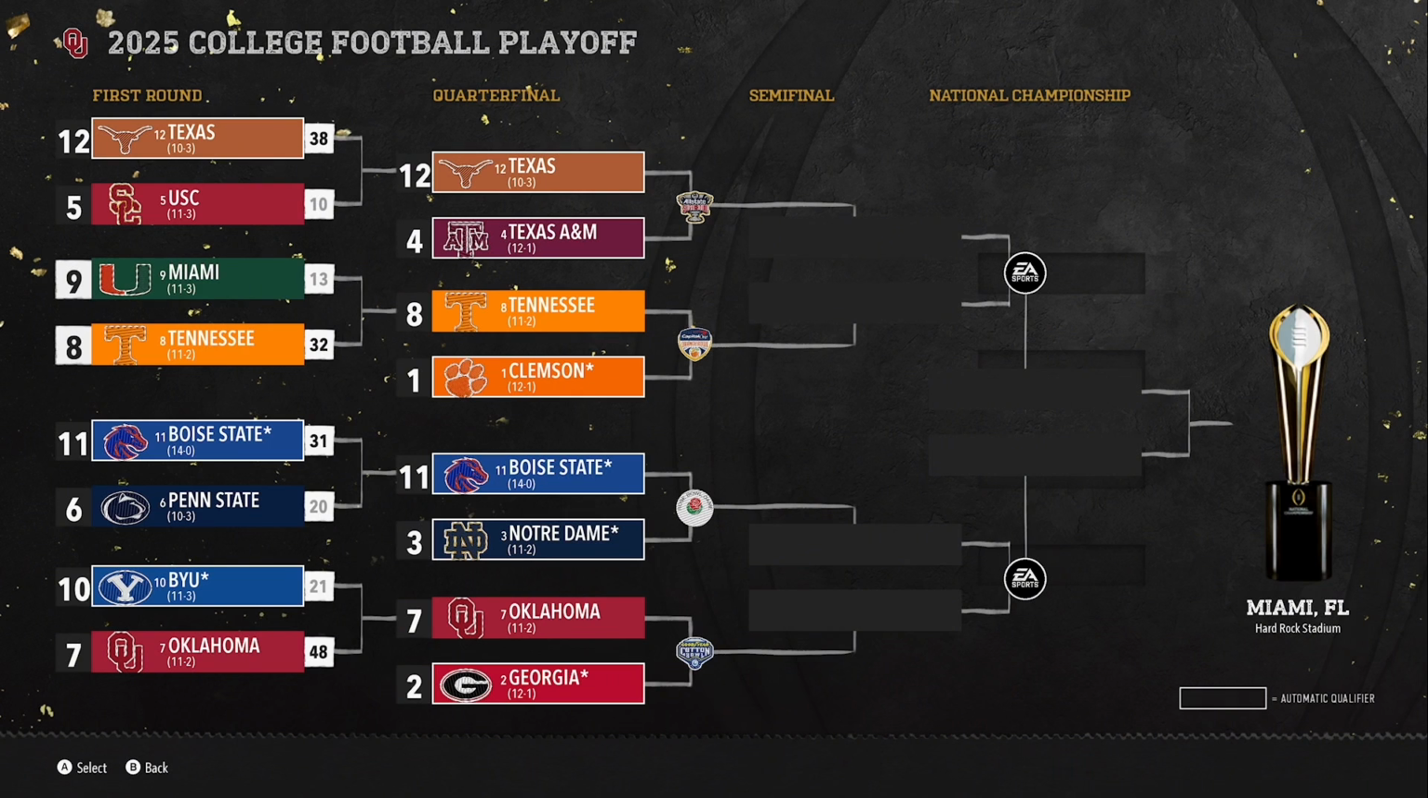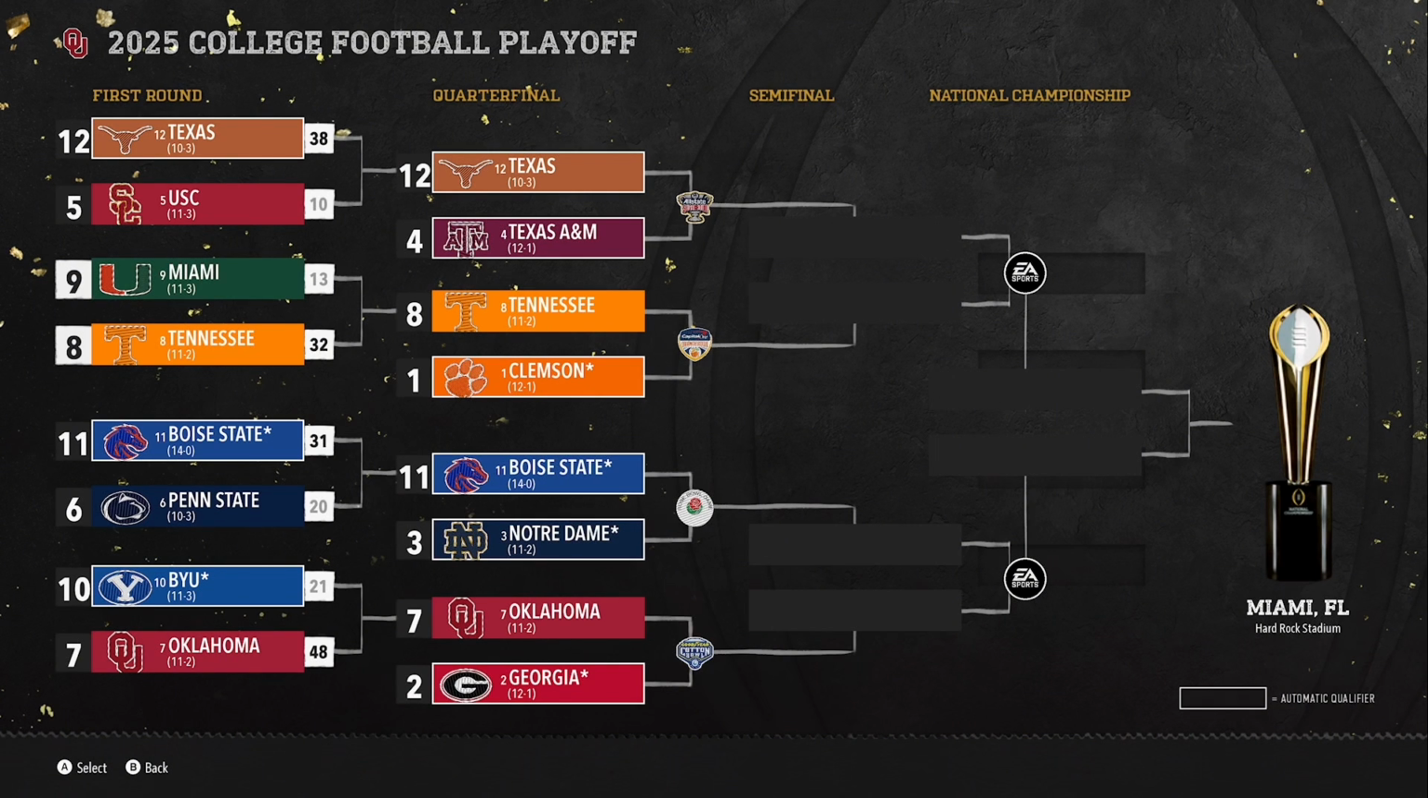College football playoff round 2 is set though. We have Texas versus Texas A&M in the Sugar Bowl, Tennessee versus Clemson in the Orange Bowl, Boise State versus Notre Dame in the Rose Bowl, and finally, Georgia versus Oklahoma in the Cotton Bowl. So let's get into this first game, Texas versus Texas A&M in the All-State Sugar Bowl, baby.